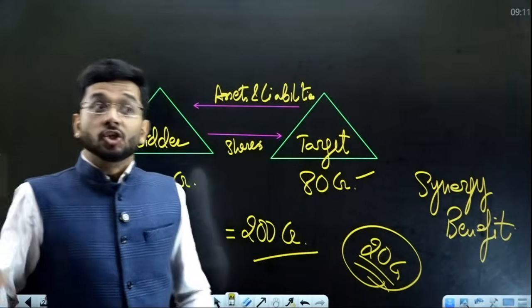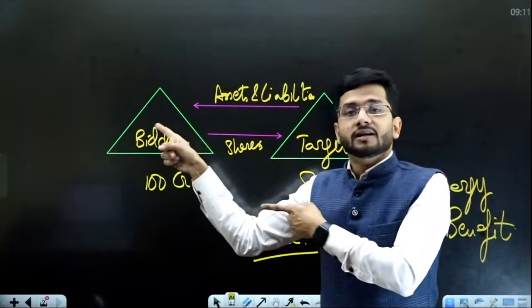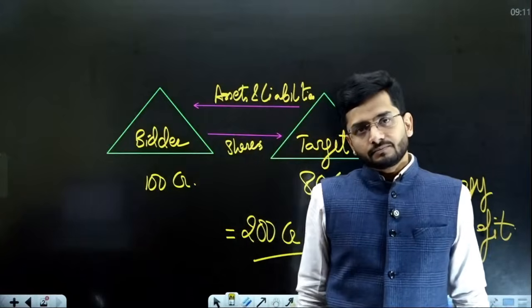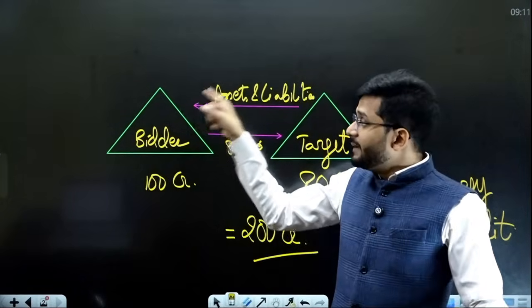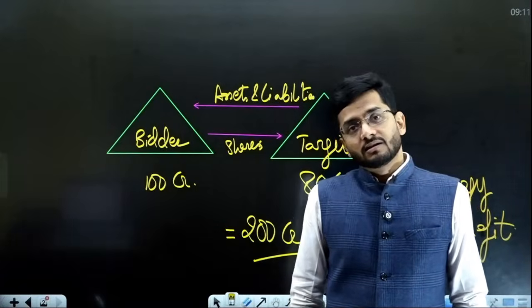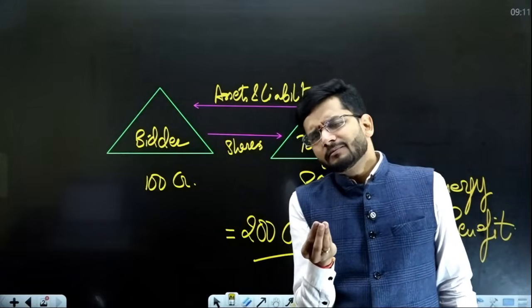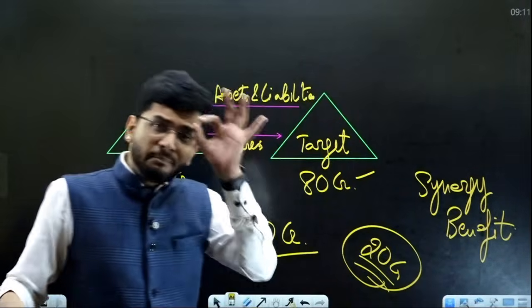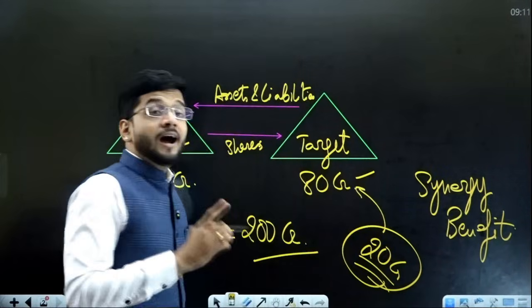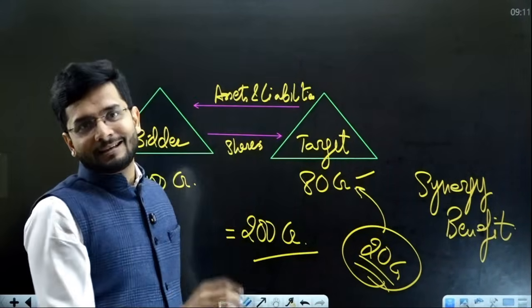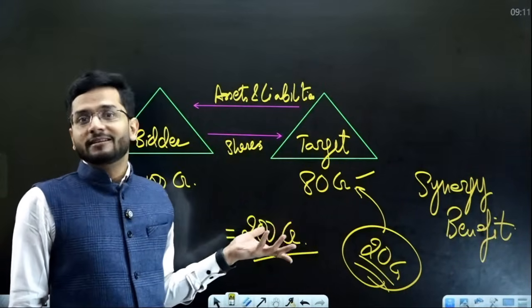Because of me, you will earn 20 crore rupees extra, your value will increase, and you are not giving any part to me. So some part of this 20 crore should also be given to me along with 80 crore rupees. And this is the fair point.